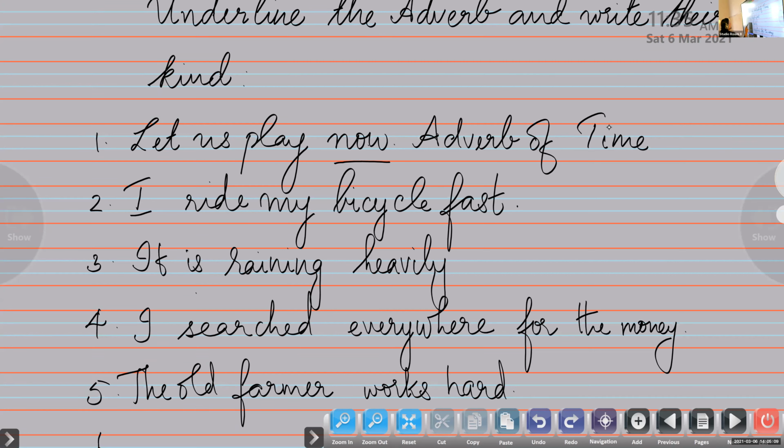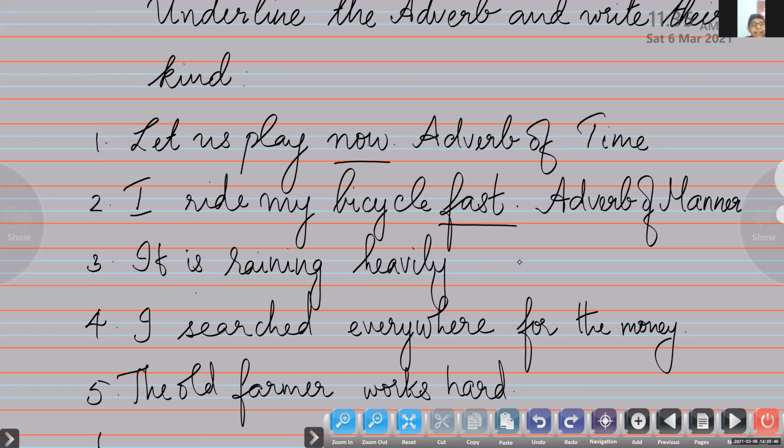Ronald, come on. Do the next one. Ma'am, I ride my bicycle fast. Okay, now. Fast. What kind is it? Adverb of manner. Yes, very good. Adverb of manner. If it's right, children, put a tick against it. If it's wrong, put a wrong. So you're going to self-evaluate your work. If you know the answers, put a tick against it. Yes, Zain. Come on, Zain. Do the next one for me.